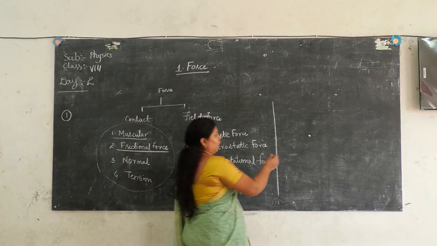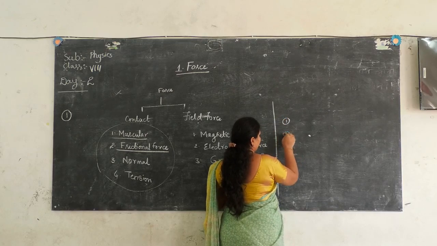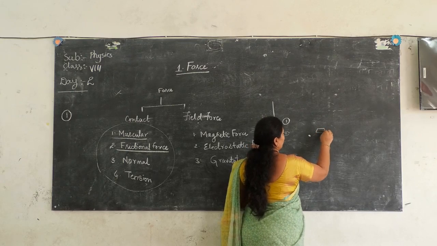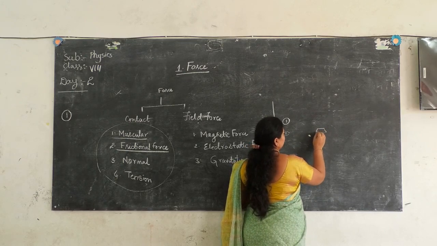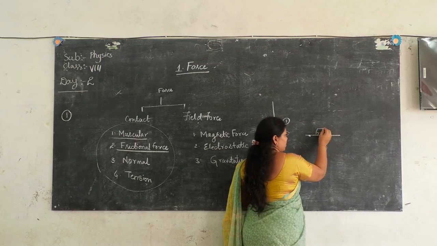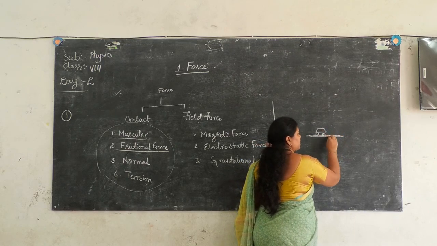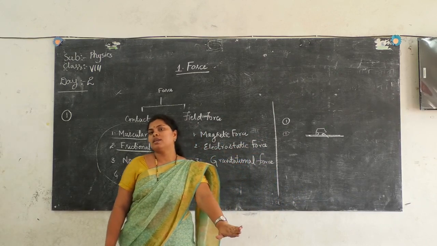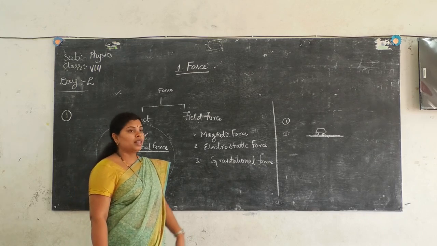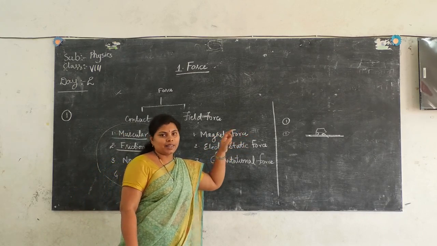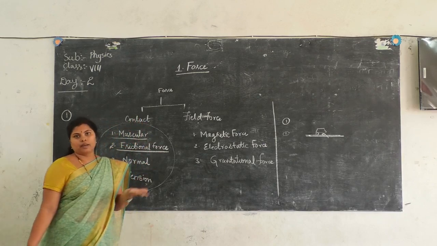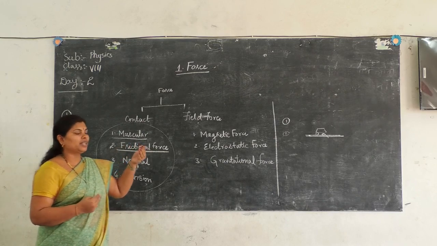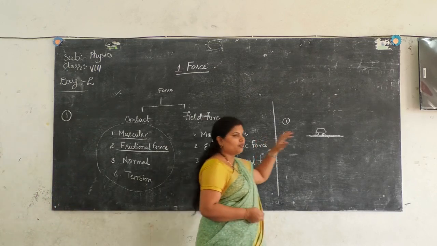Or take another example: let's take my car is moving on the road. My car tires and this road surface are in contact. Now the tires are exerting some force on the surface of the road. I can call it a contact force because there is physical contact between the two surfaces, that is the tire surface and the road surface.